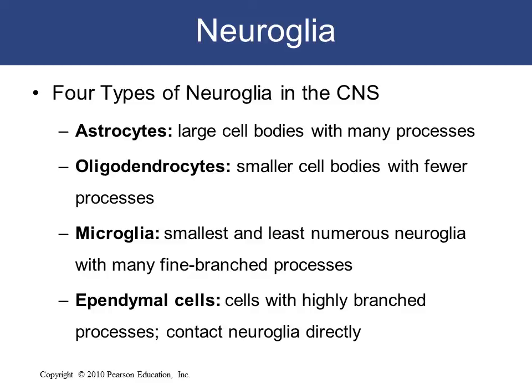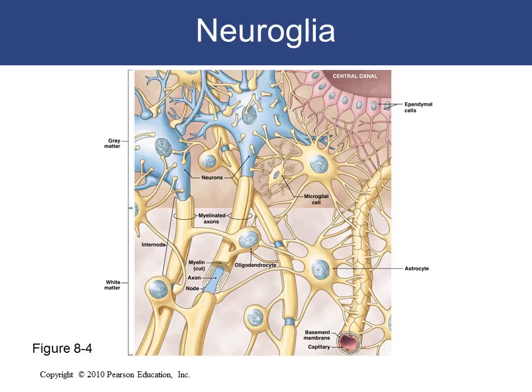Their function is that they secrete and create cerebrospinal fluid, and they are also thought to act as neural stem cells. So they are the epithelial lining of the ventricles of the brain and the central canal of the spinal cord, and they create and secrete cerebrospinal fluid.